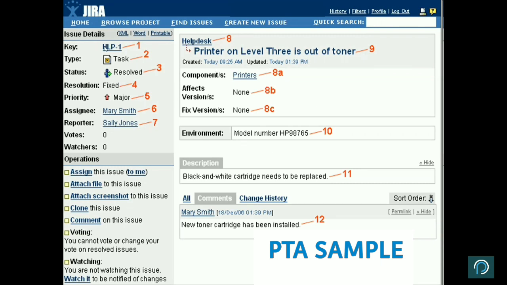Then this is a help desk. That is why HLP, that is the project name, which is help desk. What is the summary of this item? Printer on level 3 is out of toner. So that is the issue, or task, that you have created.